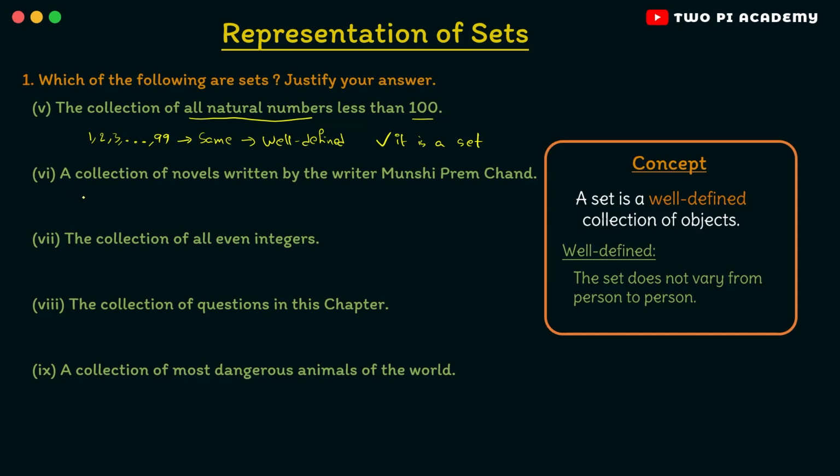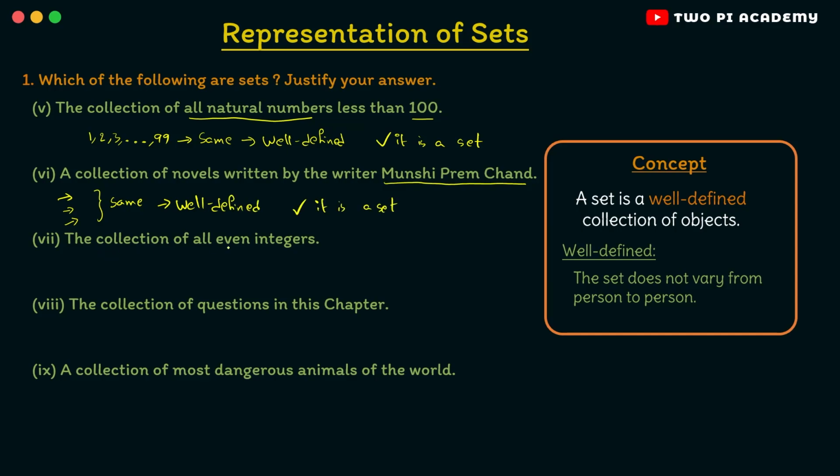And now the sixth one, a collection of the novels written by the writer Munshi Premchand. For example, if you go to a library and ask what are the novels written by this writer, then the collection of the novels will be the same, right? No matter who you are, if you go to the library and check the novels of this writer, they will be the same number of books. So this is the same for everyone and hence it is well defined and hence it is a set.